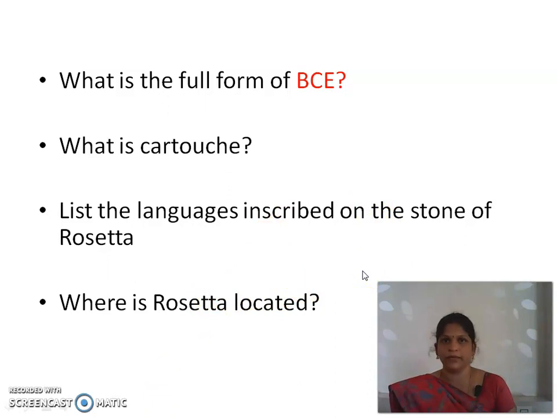Yes, the next three questions are taken from page number 9, that is the decipherment given in your book, pages 8 and 9. What is Kato? List the languages inscribed on the stone of Rosetta. Where is Rosetta located? These three questions you must answer after you read your textbook page number 8 and 9. Okay dear?